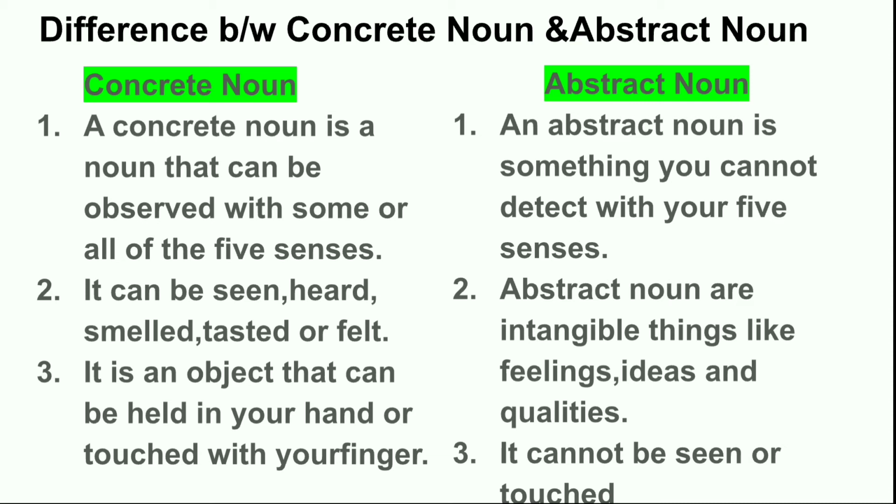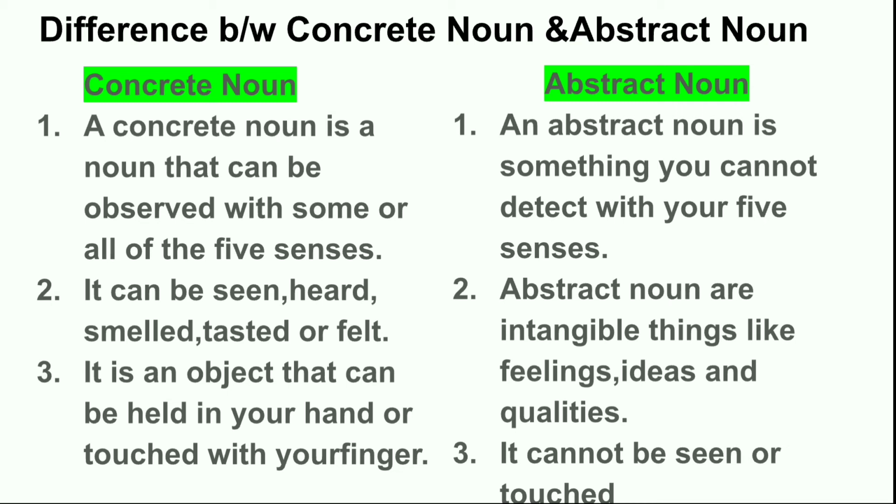A concrete noun is a noun that can be observed with some or all of the 5 senses, whereas an abstract noun is something you cannot detect with your 5 senses.